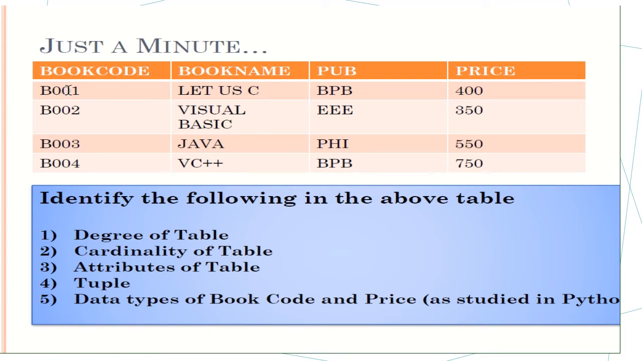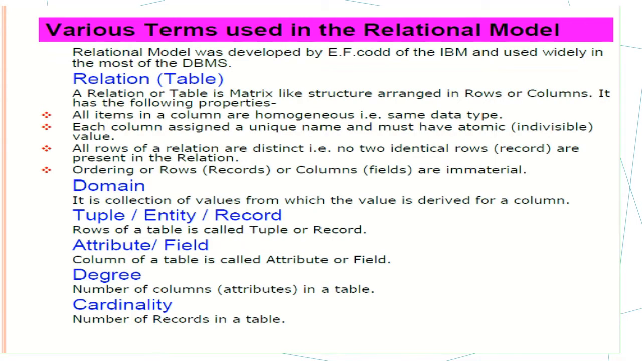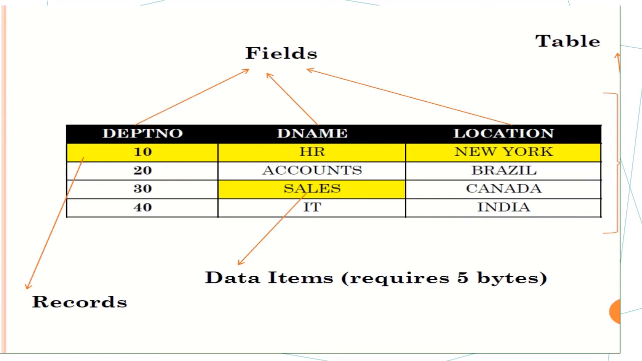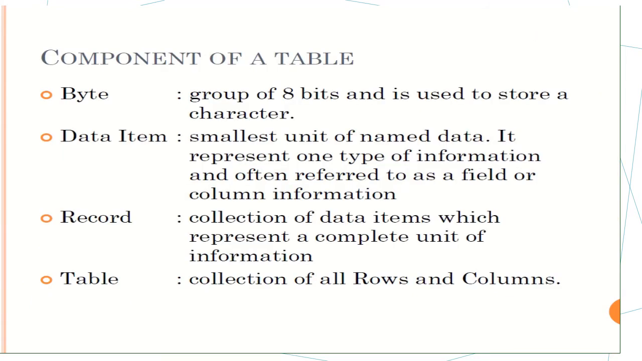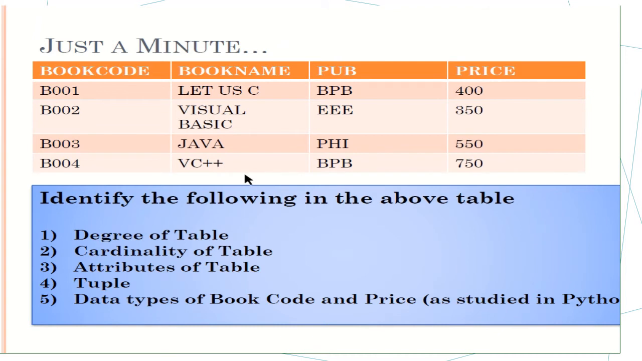Data types of book code and price. What are the data types of book code and price? See, book code is a combination of number and character. So we can include this as char. Character is termed as char or varchar. And 405, 350, these are all numbers here, so we can term them as integer, which we have studied in Python.